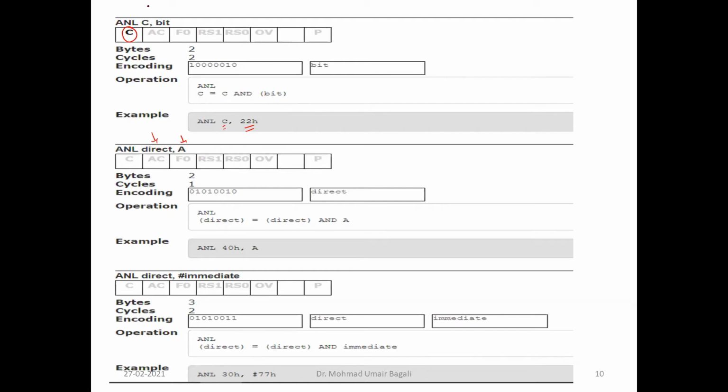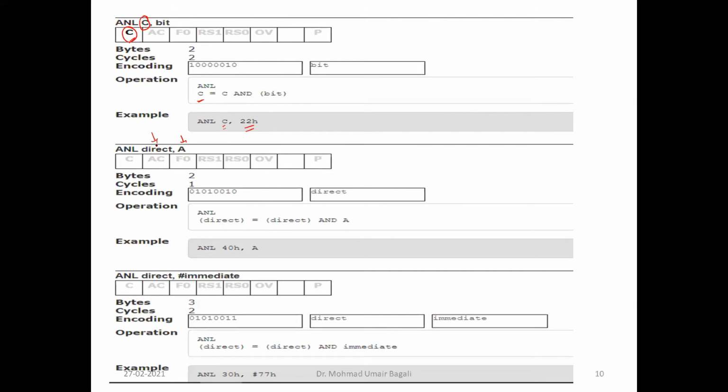And in this case, here it was C, right? And the result is stored again in the carry flag bit only. Therefore, it is affecting only the carry flag bit. It cannot affect the parity flag bit because the result is only a one-bit operation. In a one-bit operation, you cannot find an even number of ones or an odd number of ones. Only whether carry is generated or not generated. Therefore, such an instruction affects only the carry flag bit.